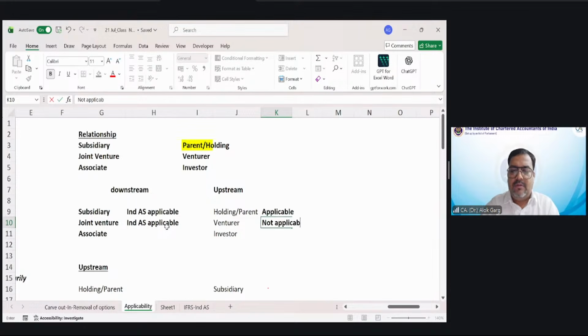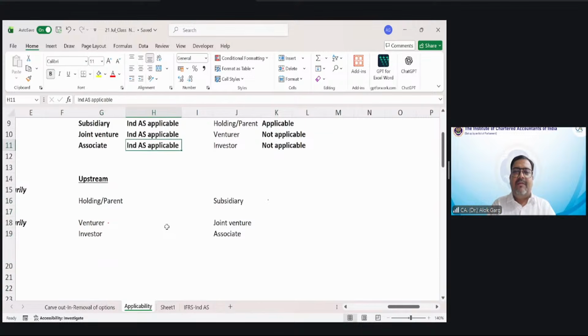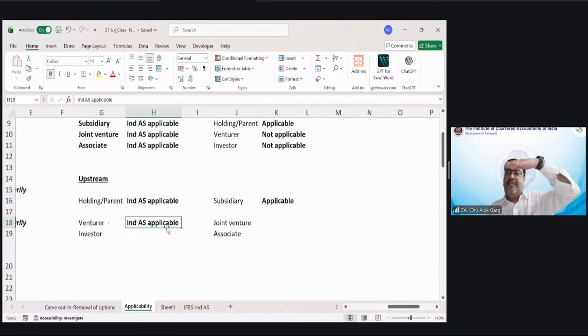Not applicable. If Ind AS is applicable to an associate, is it applicable to the investor? Not applicable. Now let's go to the upstream entity. If Ind AS is applicable to a parent or holding company, is Ind AS applicable to the subsidiary company? The answer is yes. If Ind AS is applicable to an entity who is a venturer, then for this entity the subsidiary, joint venture, and associate are all applicable. On the downstream, all three are applicable.